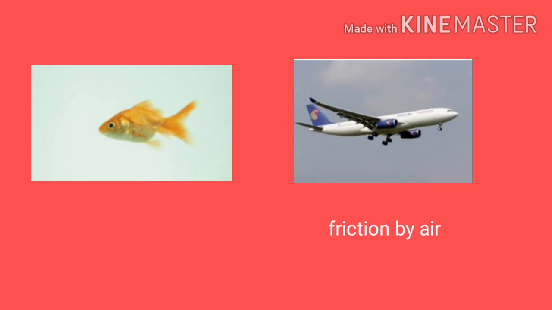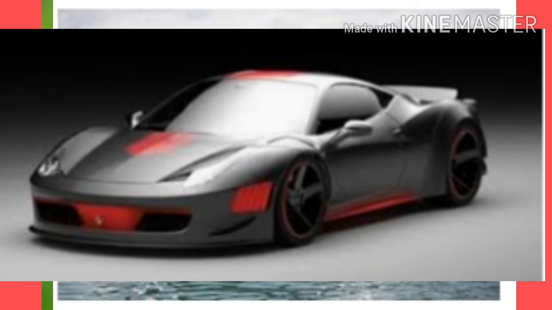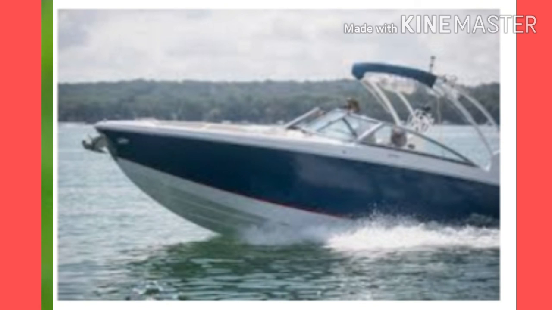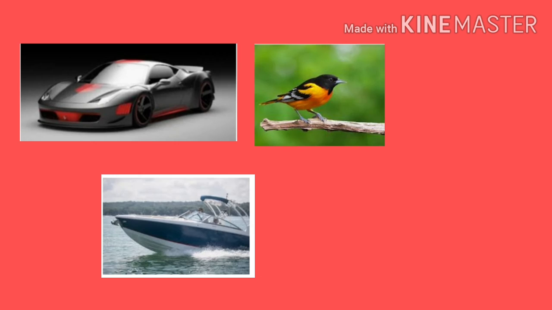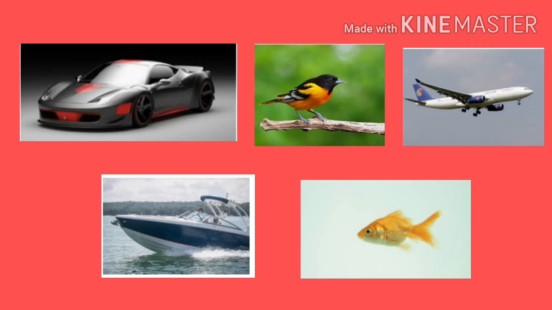Also, the shape of a fish helps the fish to move freely in the water, because this shape reduces the friction offered in water, and this friction which is offered by a fluid is called drag. Some other examples which have streamlined bodies are the shape of cars, boats and ships, and the shape of birds. All these have streamlined bodies, so they can move freely in air and in water.